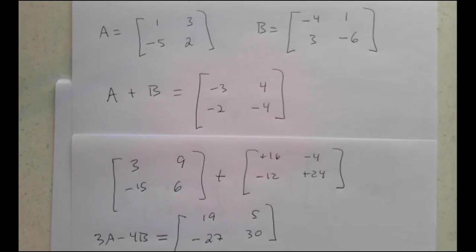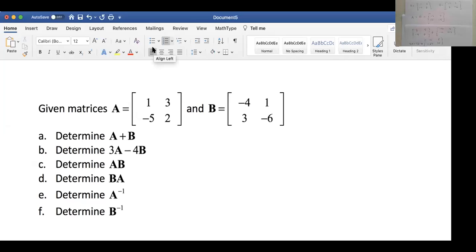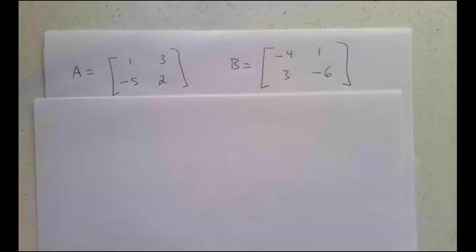So where do we have to go next? Well, this is where it gets interesting. I want to do AB and I want to do BA. So we've got matrix A and matrix B here, and we want to do A times B. So what is that process? How does that work?